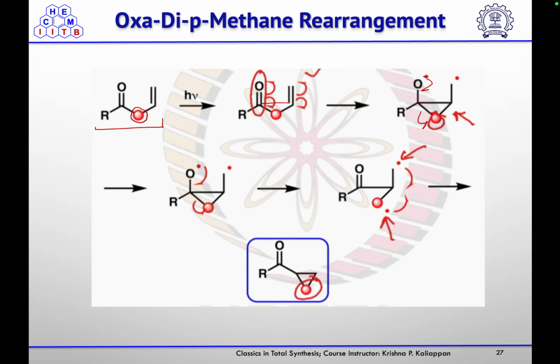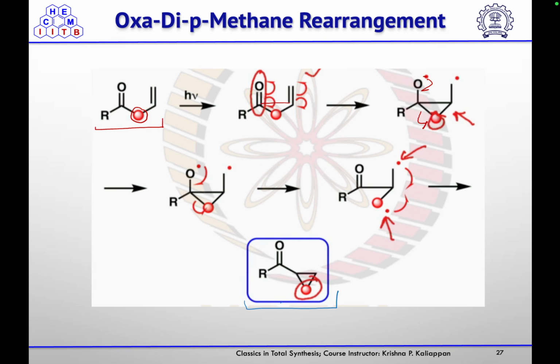So under photochemical condition, first your homolytic cleavage will take place to give you the diradical, and then the two radicals will combine with each other to form the 3-membered ring. Then your oxygen radical will push the electron density and it will open this 3-membered ring that is strained in nature, and again another 3-membered ring will form to give you this cyclopropane ring next to the carbonyl group.